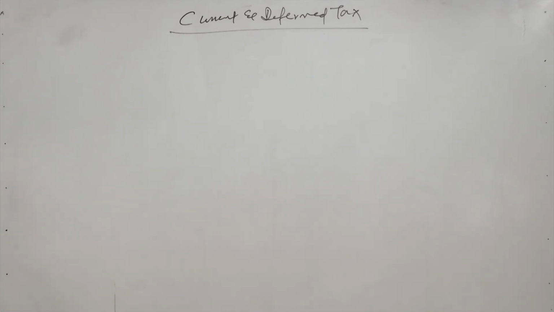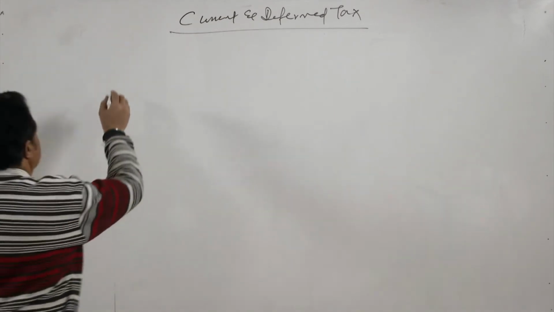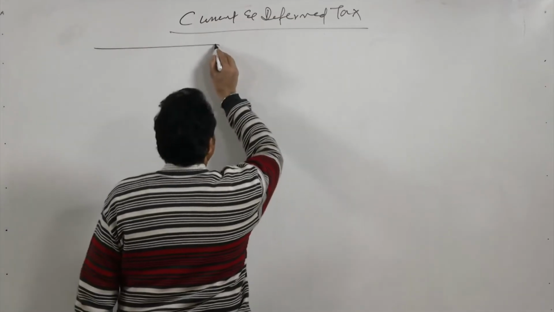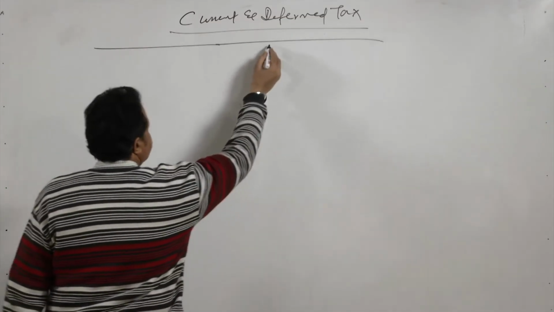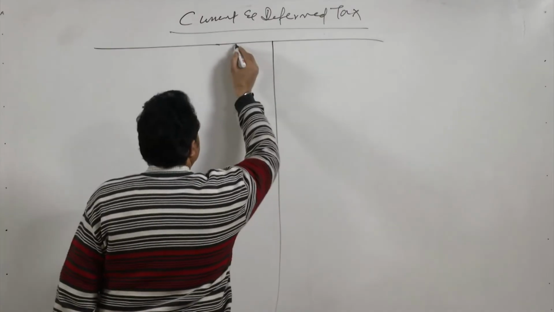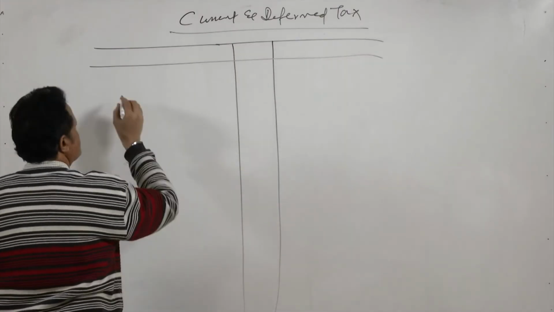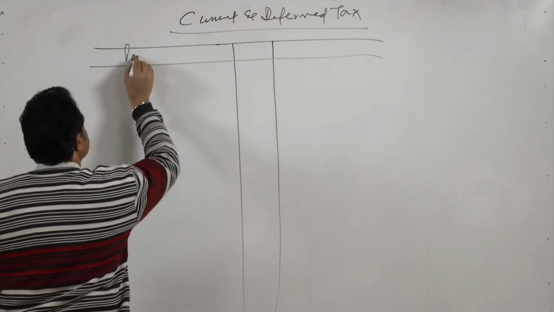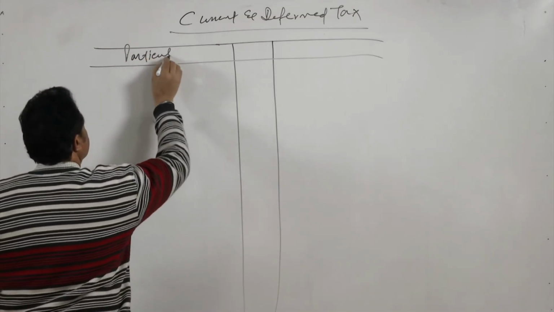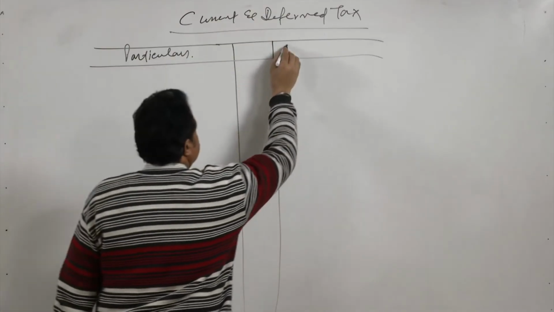In this schedule we will again have the columns like this. This is the inner column, and then we will be taking all the things here. So we will be writing here particulars, then amount.